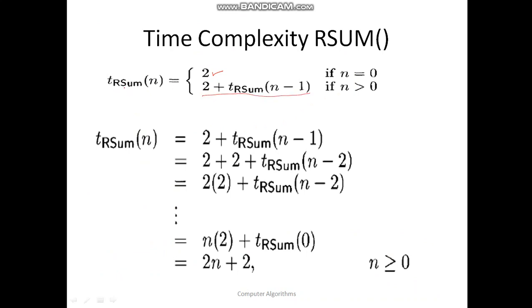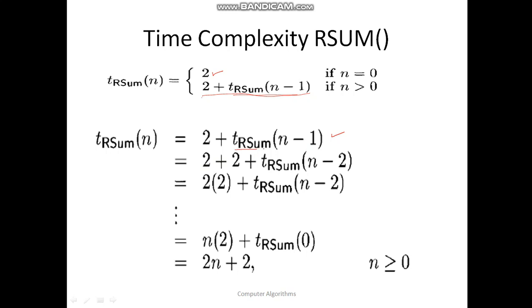So T r sum, the time required to solve the problem of recursive sum for n, is T r sum n minus 1, solve for n minus 1 and add 2 to it. If you solve this, it becomes T r sum of n is equal to 2 plus T r sum n minus 1.